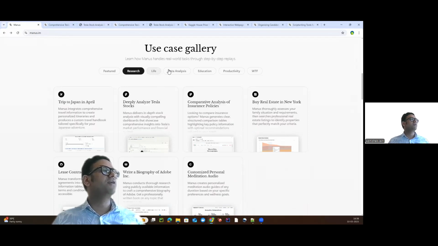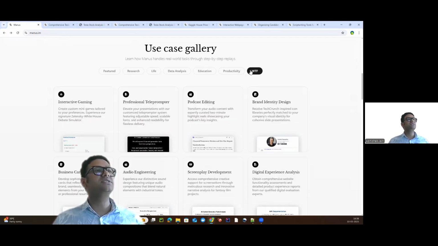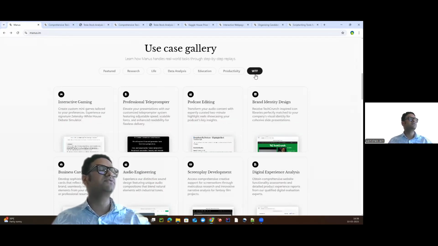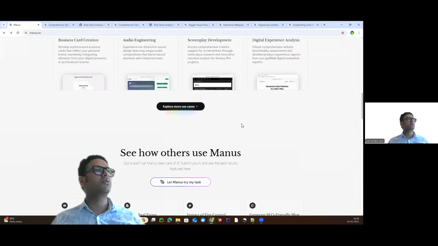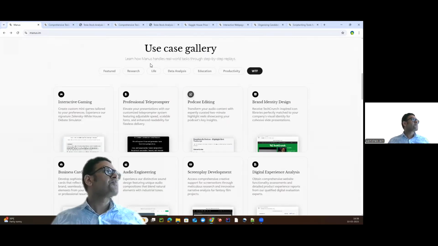So there are a lot of categories under which they have a lot of use cases. All you need to do is go to their website, click on them, run them, and see how the things are happening automatically in an autonomous way. Okay, so this is for the Tesla.